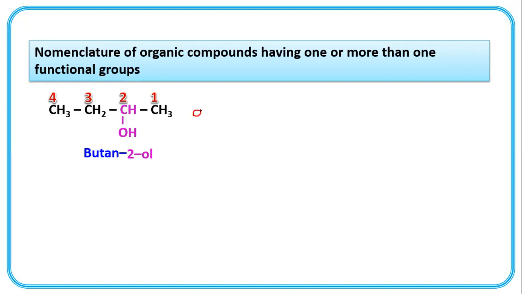Actually, when we see the nomenclature of alcohols, then we will get this idea. So ANE of alkane is replaced by OL. So it becomes alkanol.